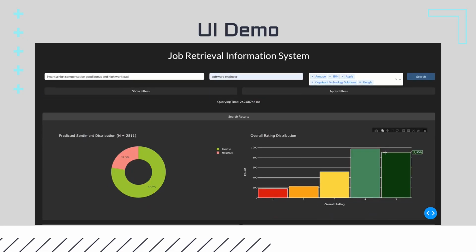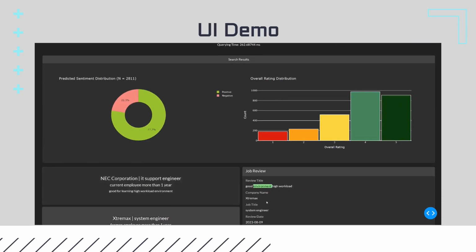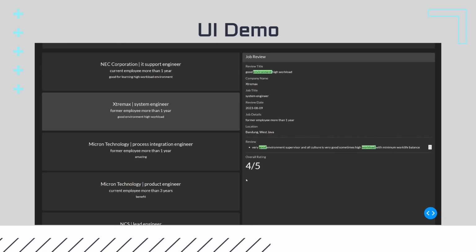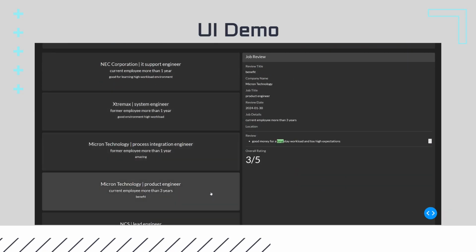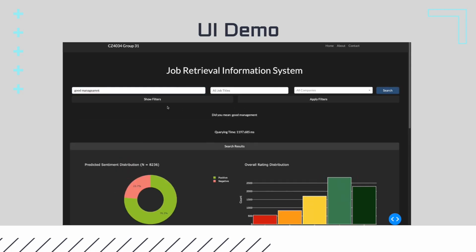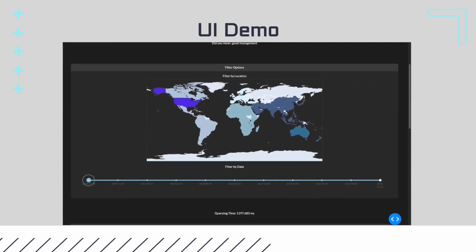I can then view the distribution of review sentiments as well as overall rating. Read reviews displayed in pages of 5 cards ordered by relevance. And aspects detected within the text can also be color labeled based on their polarity. We also have a spell correction feature where misspelled words are detected and the corrected suggestions are made known to the user. Filtering can also be done on the location which the job was based in by selecting directly from the geospatial plot. Finally, I can also select my desired date range for the timeline search.